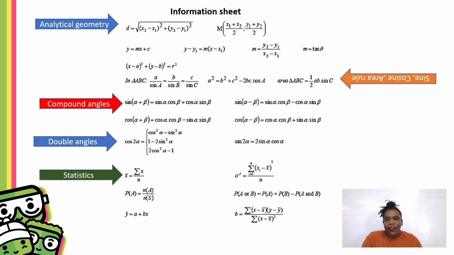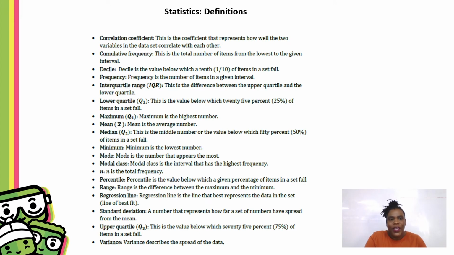Use it. The last part here is statistics. Then we have probability, and then we have regression right at the bottom. These are all the definitions that you need to know for statistics. These are helpful because if you have a paragraph in front of you, you can actually work out in your head 90% of what you need to do just by reading the paragraph. So when we talk about correlation coefficient, we're talking about R. This is the relationship between two variables. You need to comment on the relationship.